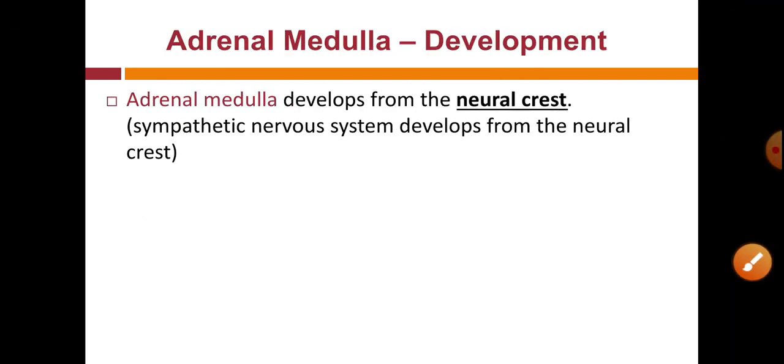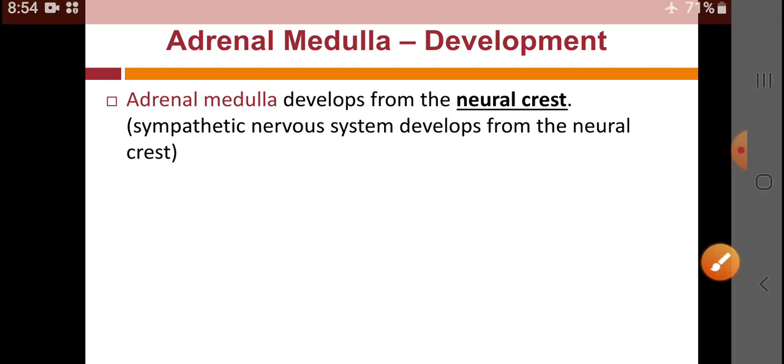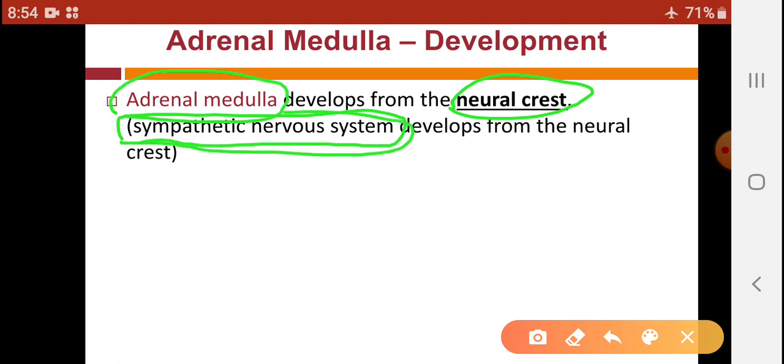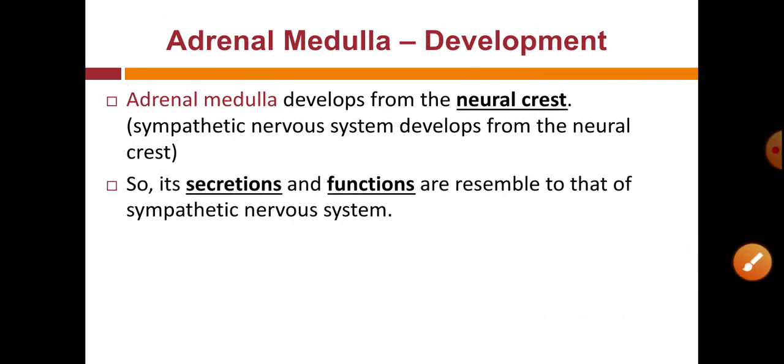So let us see the development of adrenal medulla. Adrenal medulla develops from neural crest, and the sympathetic nervous system also develops from the same part, the neural crest. So both adrenal medulla and sympathetic nervous system develop from neural crest, so their secretions are the same and their functions are quite similar.